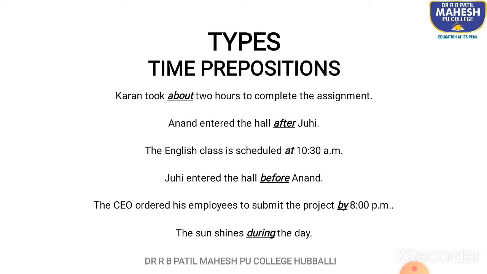The sun shines during the day. During is the time preposition. During is used when two actions take place or two things are happening simultaneously. Here in this example, it's already day, something is already present, and simultaneously the sun shines. So we are talking about two things. Something which is happening during that time. During denotes time.